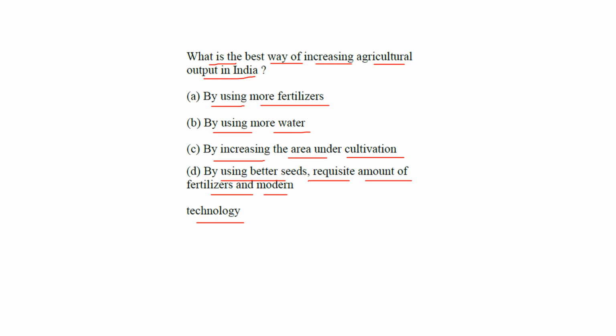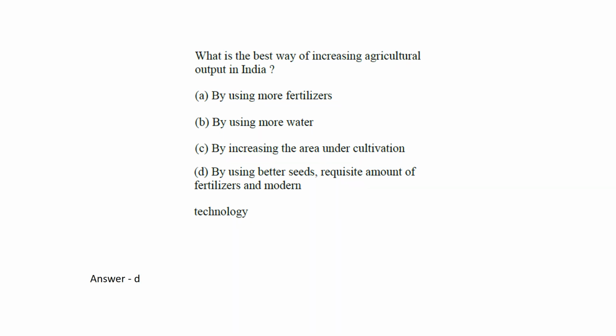Even if you do not have proper knowledge of agriculture in India, from the options you can answer. It is actually D. If you use better seed, your productivity will increase.